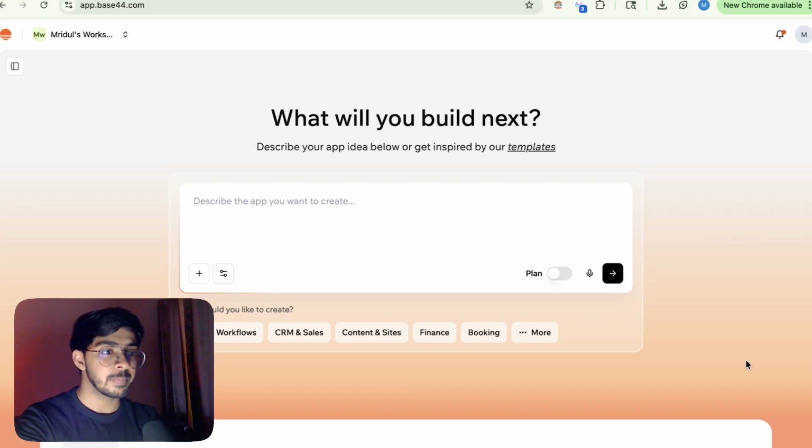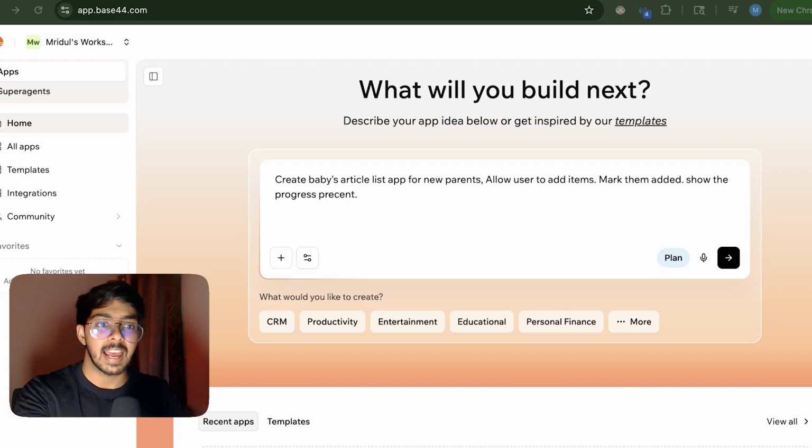So let's build something simple and practical from real life. Rather than complicating things, I'm creating something simple to organize baby articles whenever the family is going out. This will actually solve a problem for new parents, so that they will have a list of baby articles whenever they're going out, and the baby won't feel any inconvenience during the travel, right? So let's start. I came to Base 44 and gave a very simple English prompt to the AI which says: create baby's article list application for new parents, allows user to add items, mark item added, and show the progress report, right? That's the simplest form I could give to create an application.